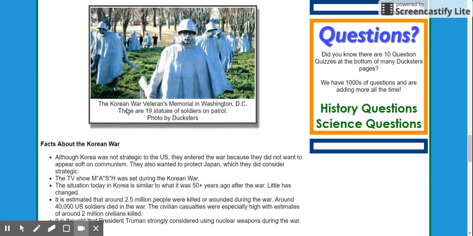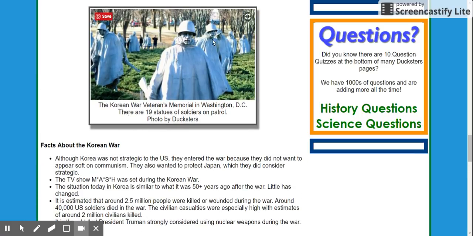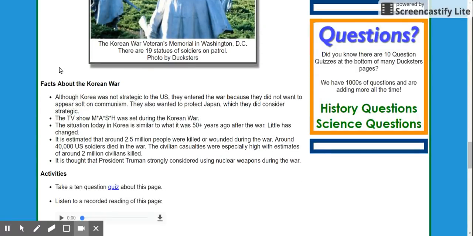A couple of fun facts about the Korean War. Here's an interesting picture. This is actually a monument in D.C., which isn't too far from us, of the Korean War, despite the fact that, again, they call it the Forgotten War. Although Korea was not strategic to the U.S., they entered the war because they did not want to appear soft on communism. The U.S. also wanted to protect Japan, which they did consider strategic. Why did they consider Japan strategic? Because it was a great trade partner for us. Right? Also, they had a lot of nice little warm water ports we could use for naval bases and such.